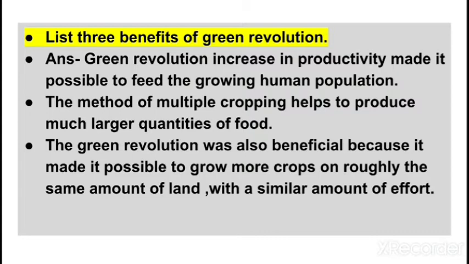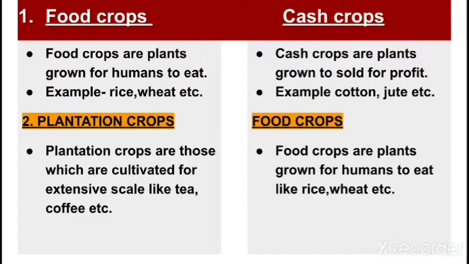Now I will give some differentiate question answers. Let's start with the first one, differentiate between food crops and cash crop. So you will write in the food crops, food crops are plants grown for humans to eat. Example, rice, wheat. The cash crops are plants grown to be sold for profit. Example is cotton, jute.